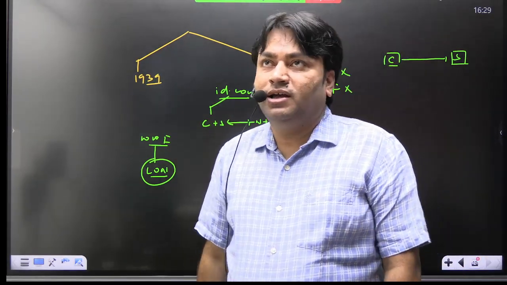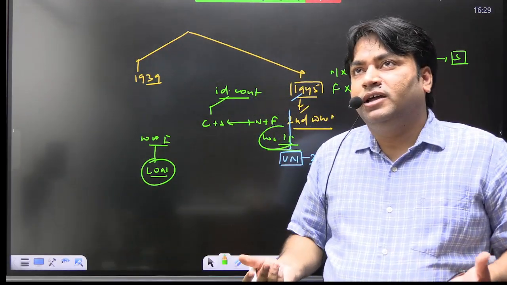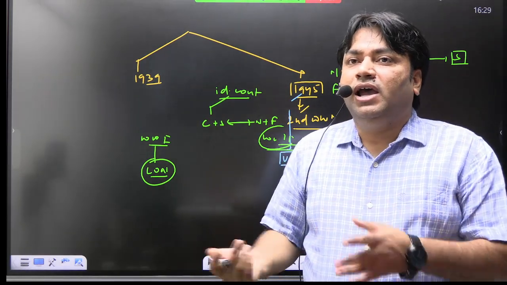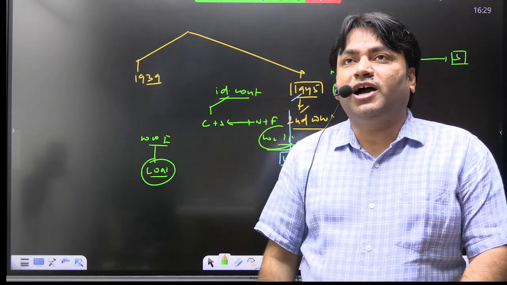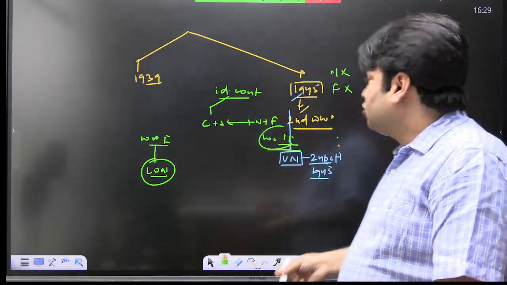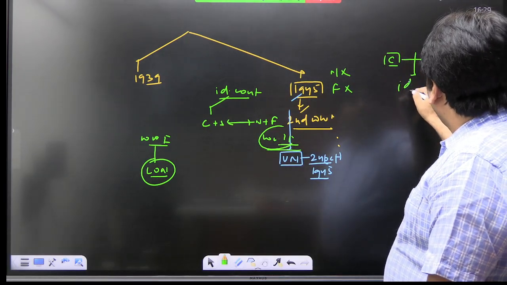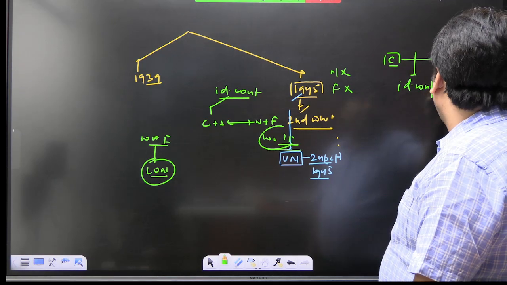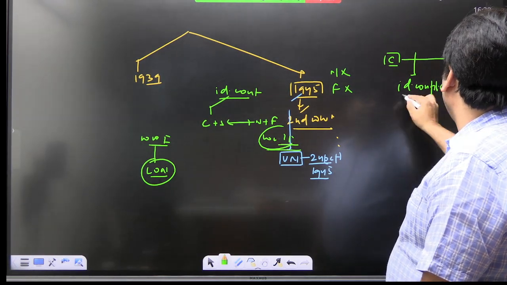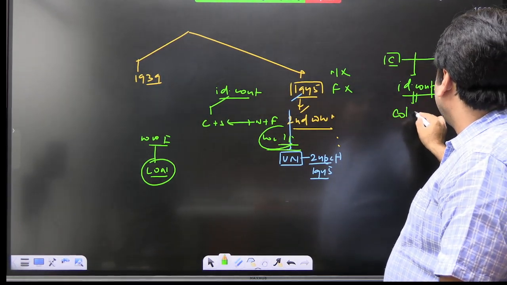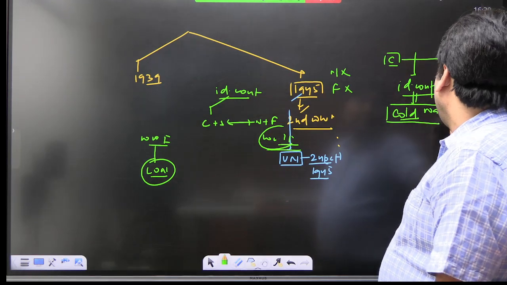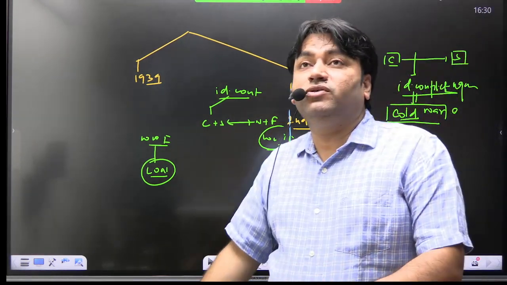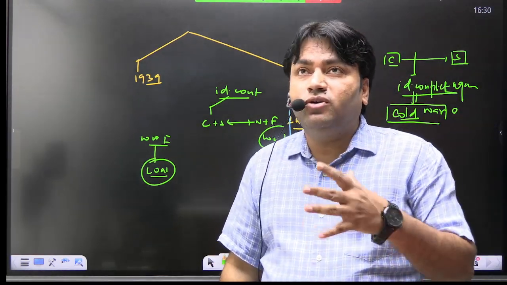Now again, after 1945, इनके बीच में ideological conflict होगा. So we see ideological conflict again, and this is seen in the Cold War and the developments that took place during it. So we need to know that.